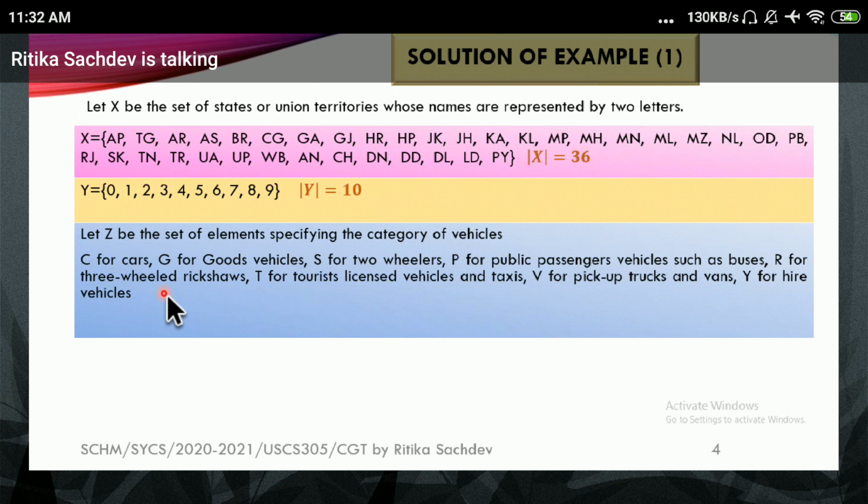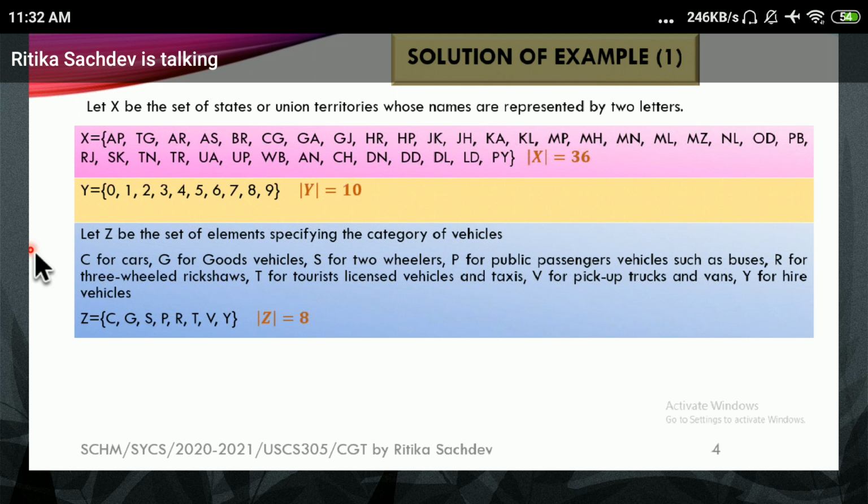So we are categorizing it right now in these different forms where there are 8 categories: C, G, S, P, R, T, V, and Y. If you come up with a few more categories, if you want to bifurcate, you should go on adding into this particular set, and the cardinality of the set will increase. So right now we have categorized into 8 different vehicles.